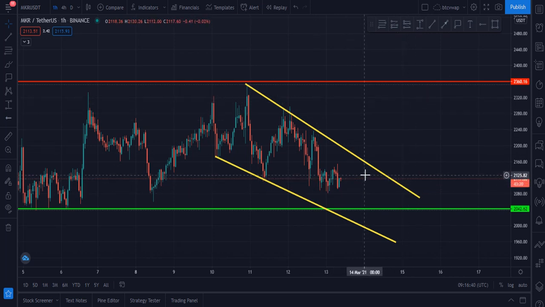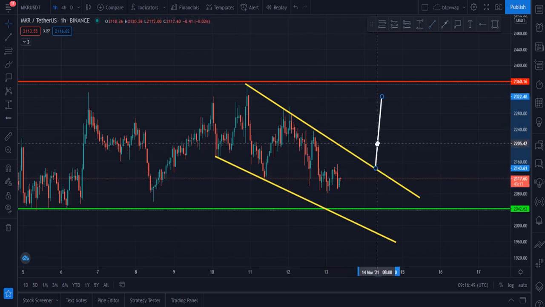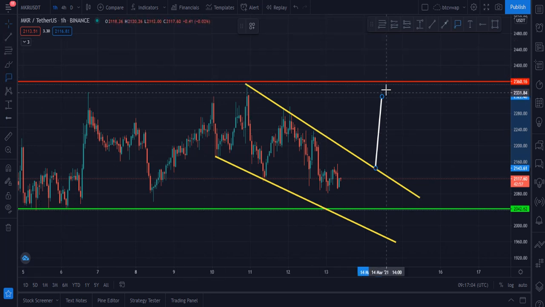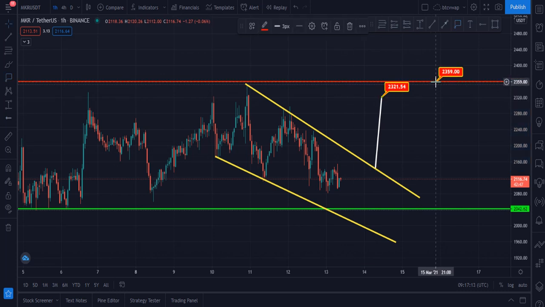Once it breaks this descending channel towards the upside, then our first target, let me please tell you, if Maker closes 2 or 3 four-hourly candles above $2,150, this will be the indication that this pattern is broken out, and in that case our first target will be 2,321, and our second target in that case will be this.